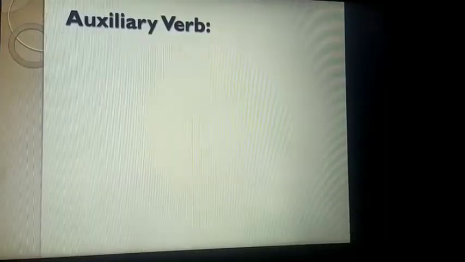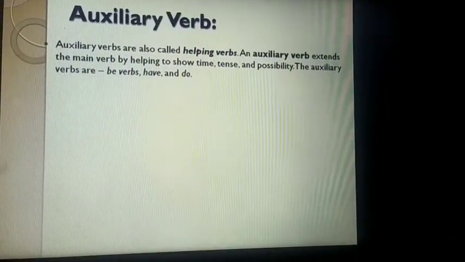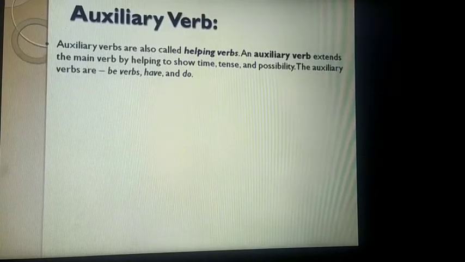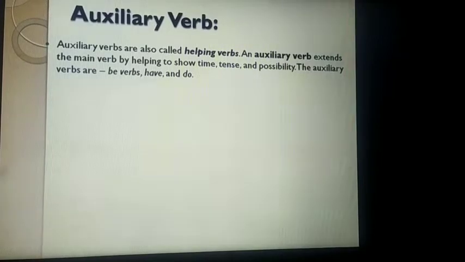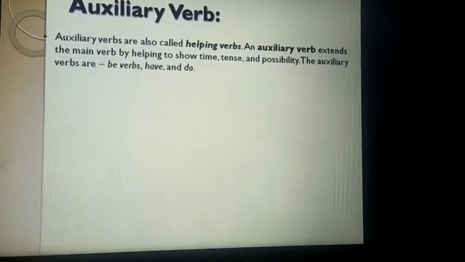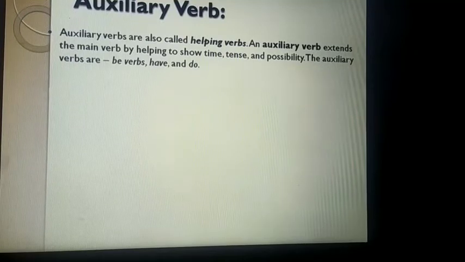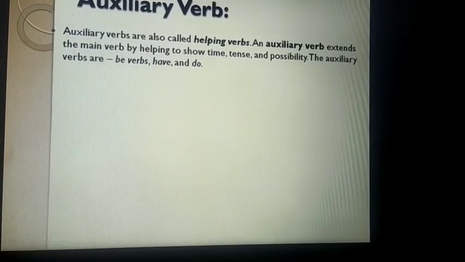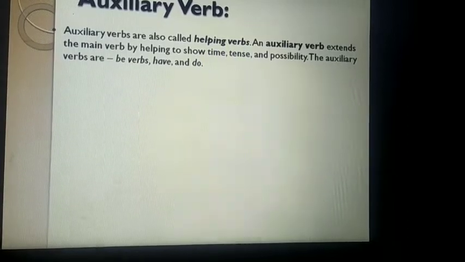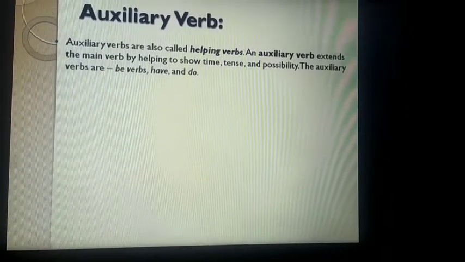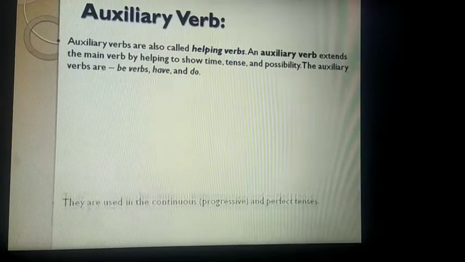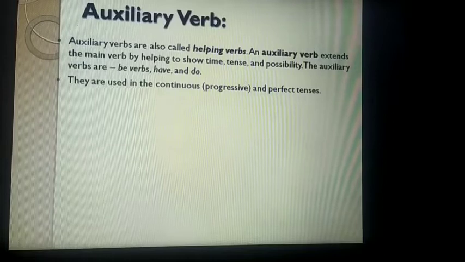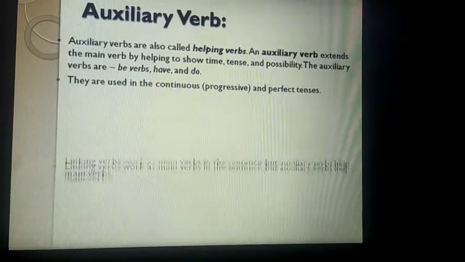Okay, let's now see the auxiliary verbs. They are also called the helping verbs. Okay, auxiliary verbs जो हैं वो helping verbs का role play करती हैं. They are only called auxiliary and helping. Helping and auxiliary verbs are same. Okay, it's just they have different names. Okay, what they help us? They help us to find out different times. Okay, तो tense में ये बहुत important role play करती हैं. They are used in continuous or progressive and perfect tenses.